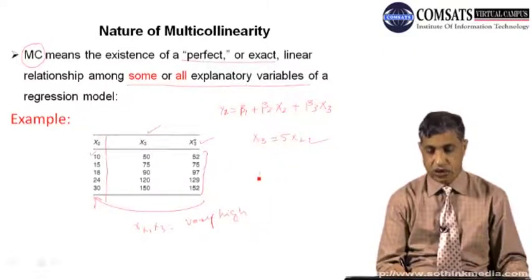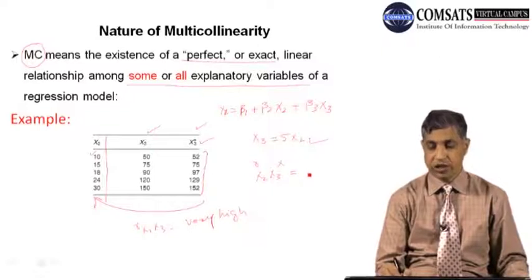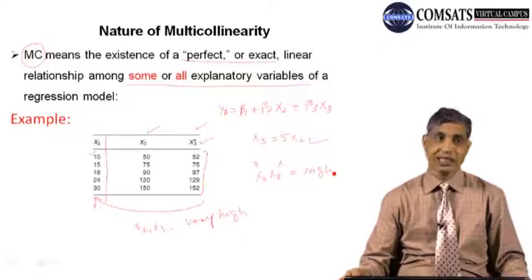And if I take the correlation between x2 and x3 star, the correlation is high, but there is not an exact relationship.